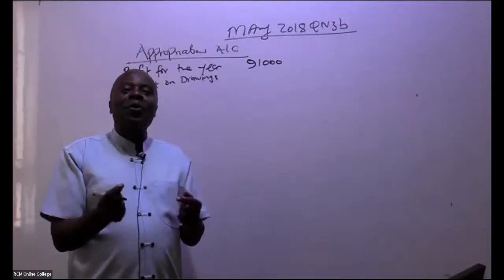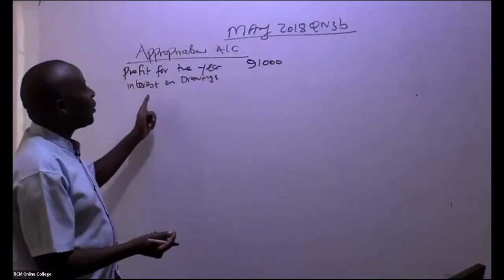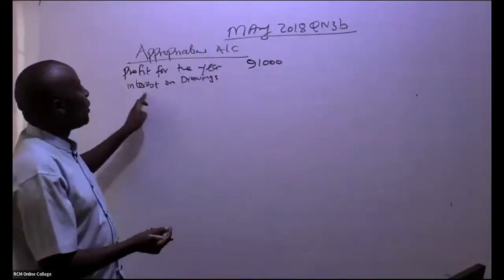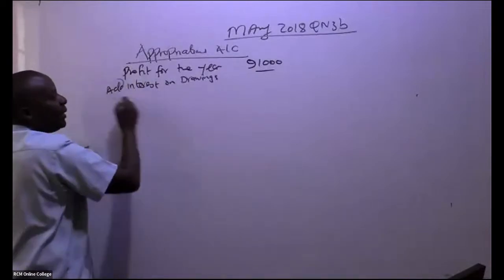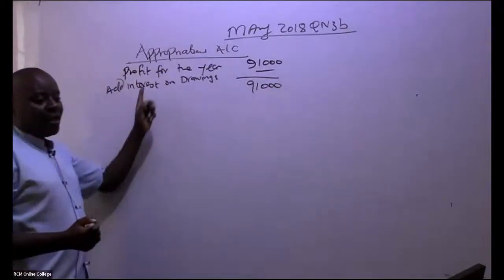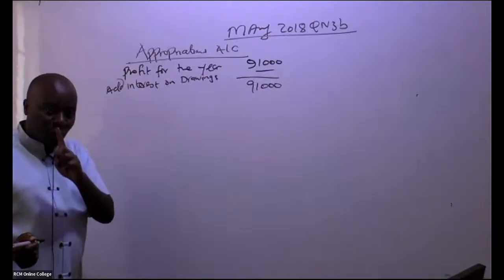But that soft loan is basically fake. So if there is any interest that had been charged, which has reduced the profit, you shall always add this interest back. In this question, ladies and gentlemen, we don't have any interest on drawings.